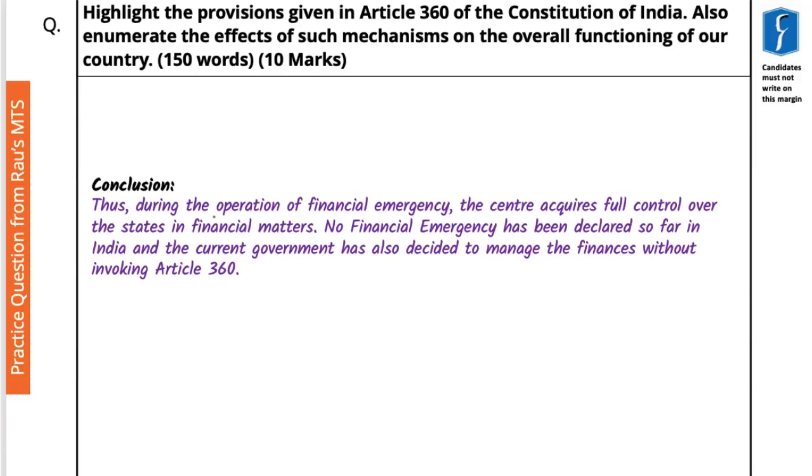In the conclusion part, we have said that thus, during the operation of financial emergency, the center acquires full control over the states in financial matters. No financial emergency has been declared so far in India, and the current government has also decided to manage the finances without invoking Article 360. So in this one conclusion, we have summarized the impact of financial emergency, then we have given the historical context as well, and then we have also repeated that the decision of the government to not go with the provision of Article 360 is the reason why this has come into the news.